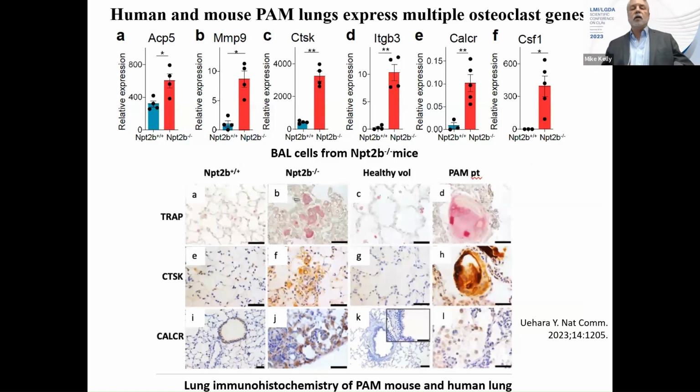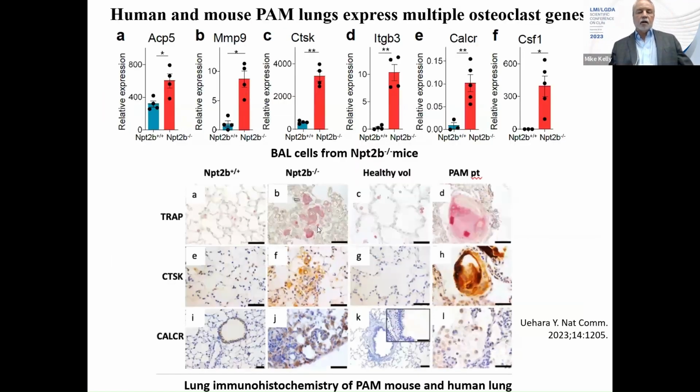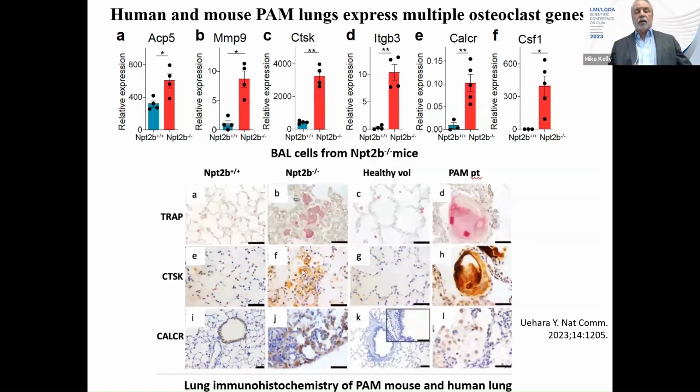And when we look at the gene signature in the macrophages isolated from these mice, they have an upregulation of all the usual suspects for osteoclast markers. And on immunohistochemistry, in this column, you can see multinucleated giant cells in the mice that stain for TRAP and cathepsin K, as well as the calcitonin receptor. And then again, in the PAM patient, the same markers are present there.